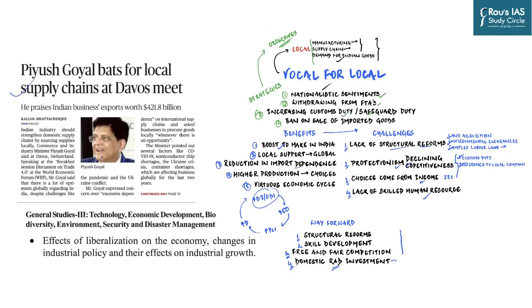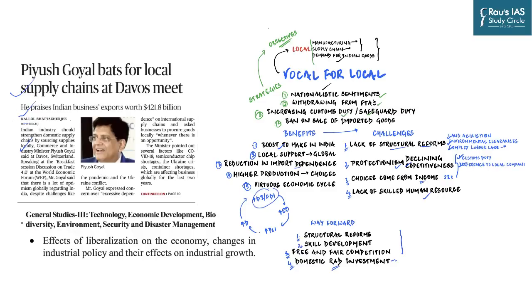Piyush Goyal bats for local supply chains at Davos meet. He praises Indian business exports worth $421.8 billion. So Indian industry should strengthen domestic supply chains by sourcing supplies locally, has been stated by Commerce Minister Mr. Piyush Goyal. And this is exactly in line with the Vocal for Local campaign, which the government of India, especially the Prime Minister, has been focusing upon since the last 2 years.